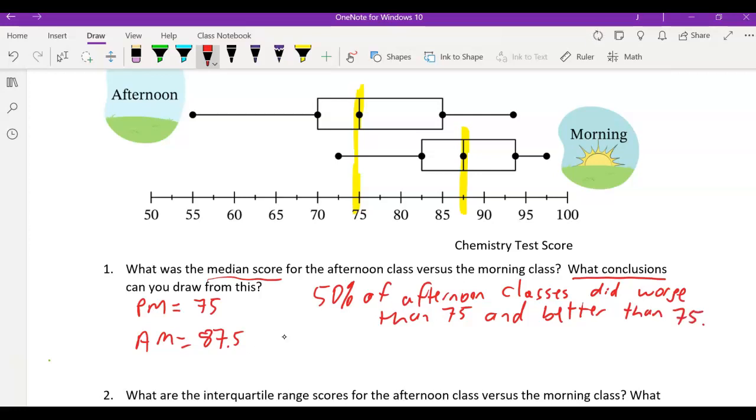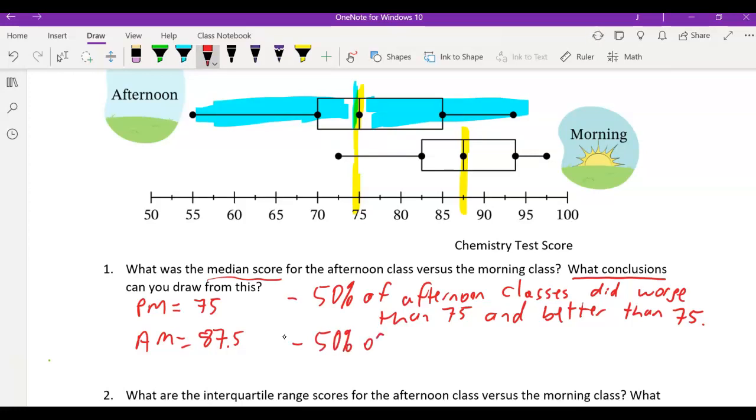What am I saying there? I'm saying that in the afternoon class, this is half, so 50% is this way, did worse than 75, and another 50% did better.